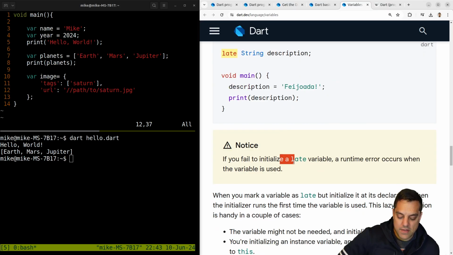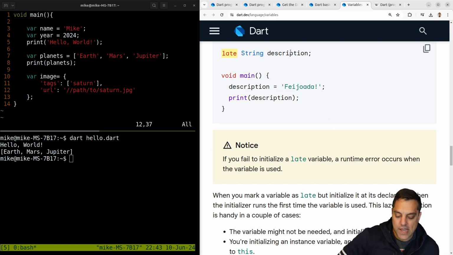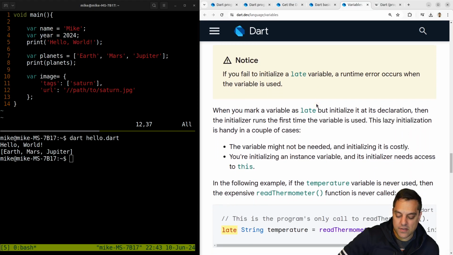If you fail to initialize a late variable, a runtime error occurs when the variable is used, though. Okay, fair enough. So here it is, a non-nullable type. We don't initialize it because we don't know. Maybe we're reading it in from some config file or something, or a mixin or something, and then we assign it down here.